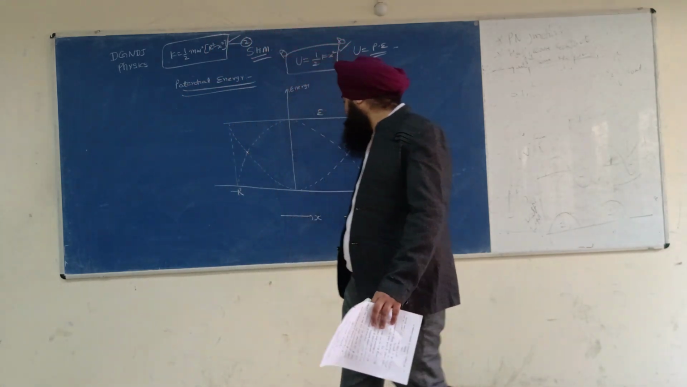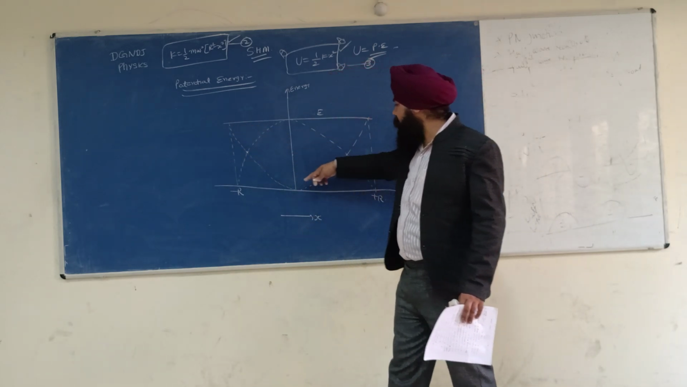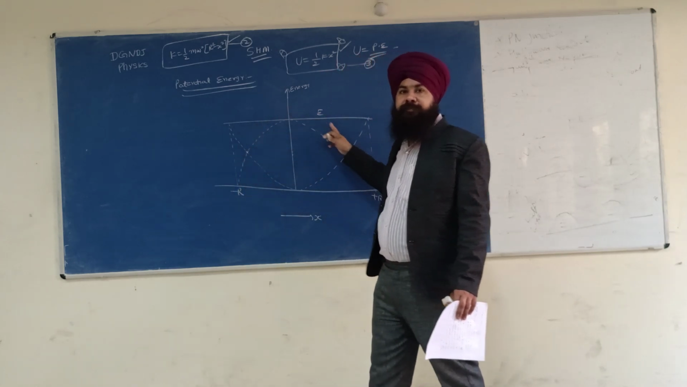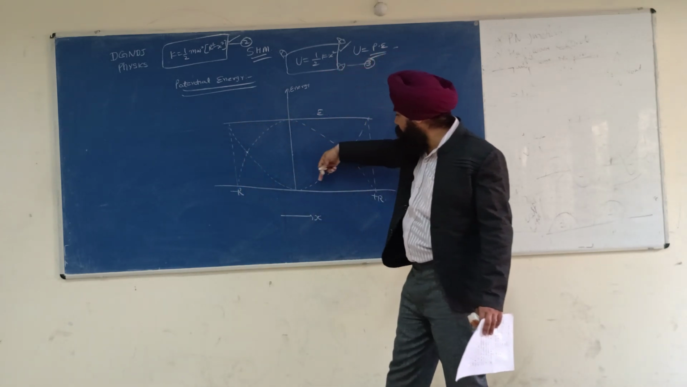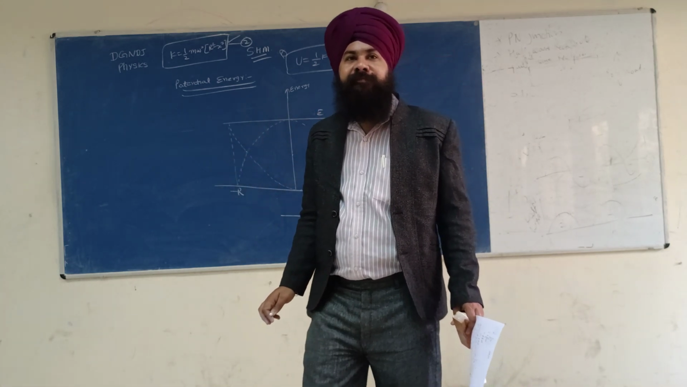Listen. Okay. So this is the displacement. Can anybody tell which curve represents K and which curve represents U? We have two dotted lines. One is this one, another is this one. Can anybody tell? Write it.